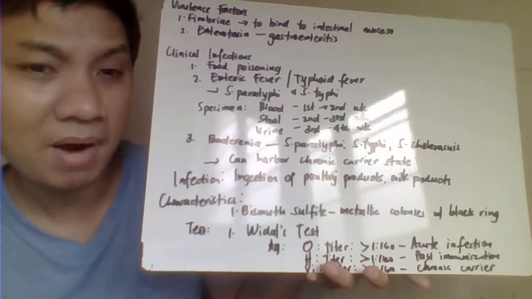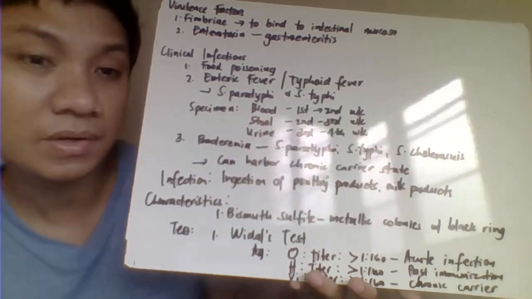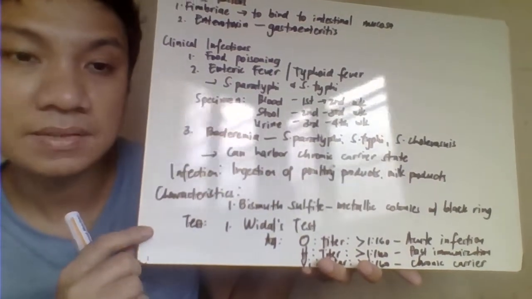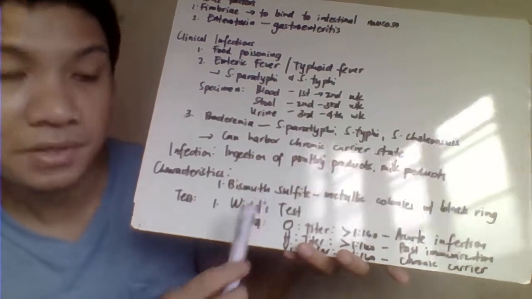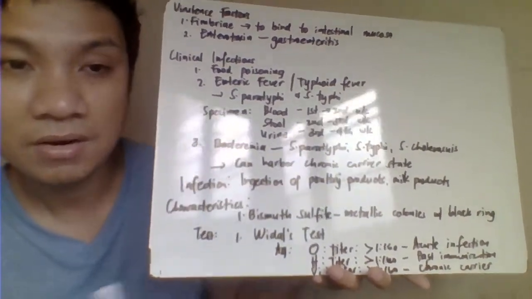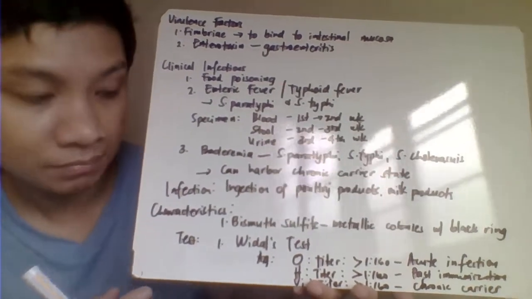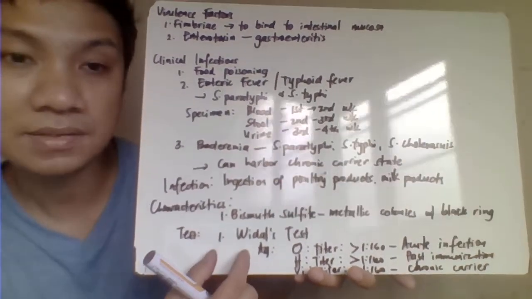I think sa mga wet market, they can also be because of your Salmonella poisoning. Okay, we have your characteristics. So, in the bismuth sulfite agar, your Salmonella would appear to be a metallic colony with black ring.